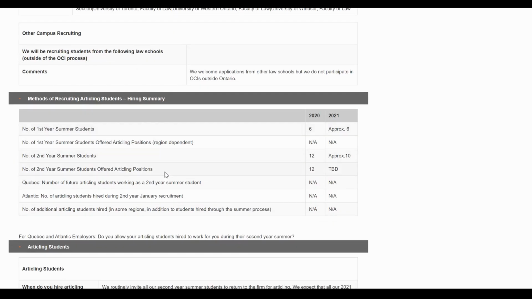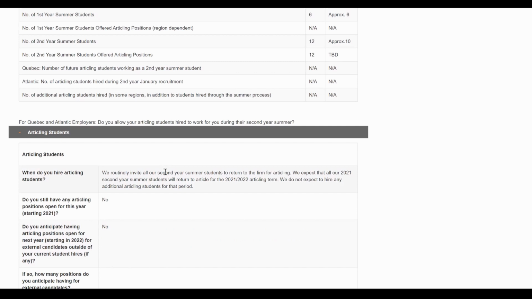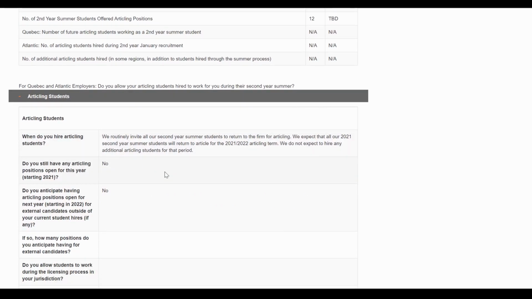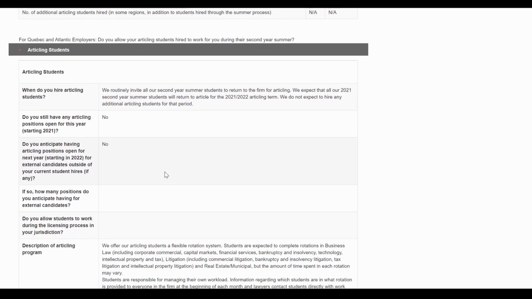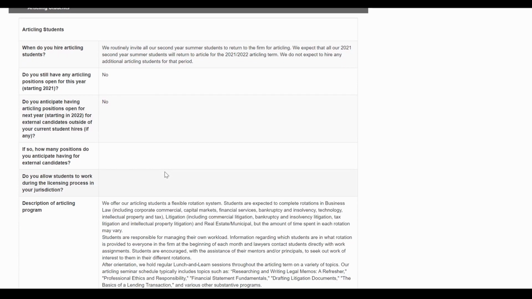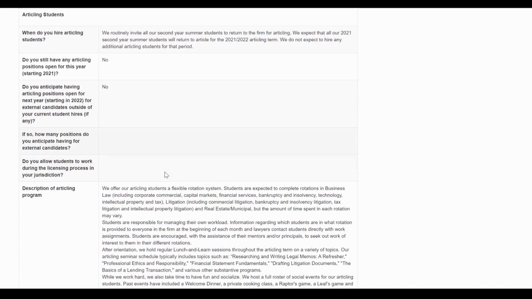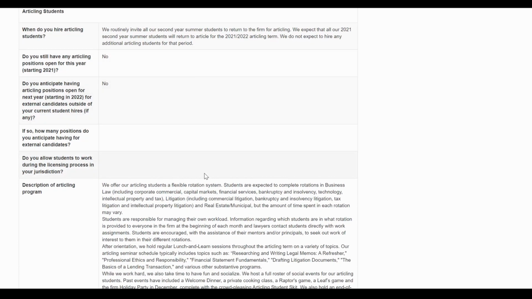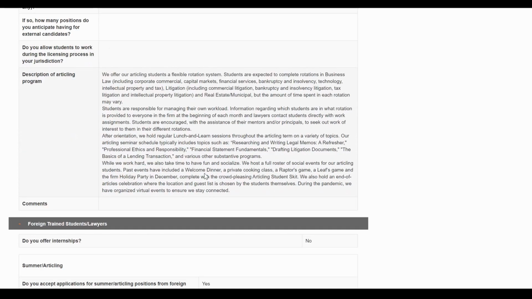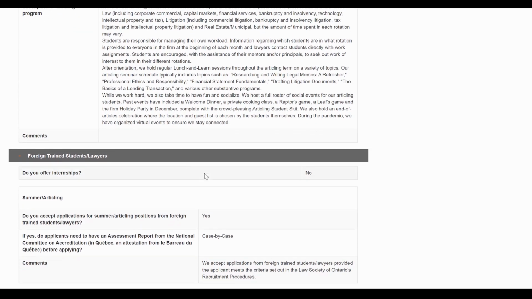It breaks down the number of first year and second year summer students that were offered articling at the firm. Usually full service firms keep on their entire summer class, unless some of the students decide to pursue a clerkship. So it also explains the articling program and when students are usually invited to join the firm for articling. It's usually in the middle of your summer program. You're offered to continue as an articling student the following year.